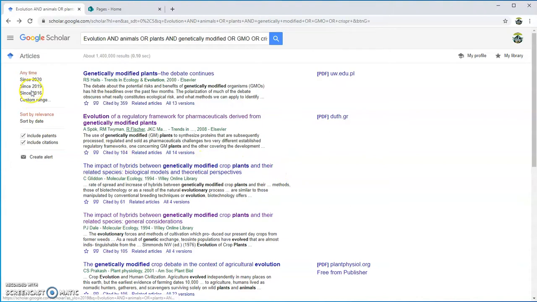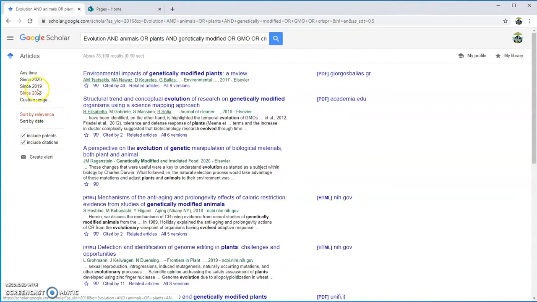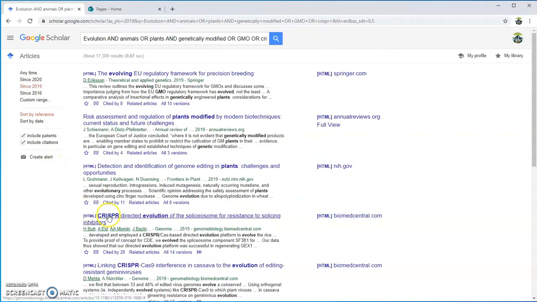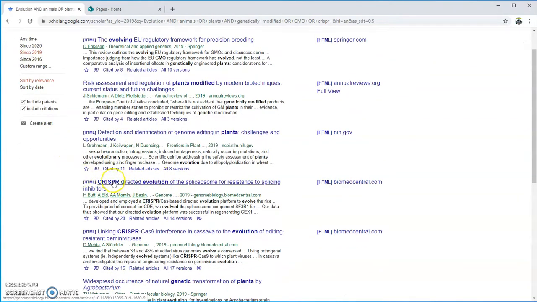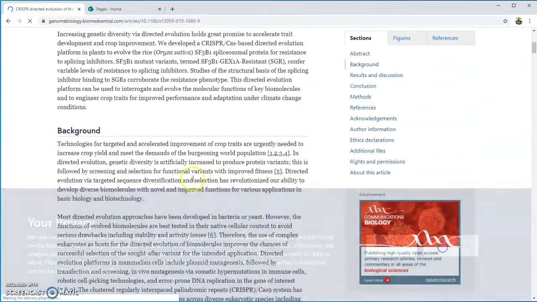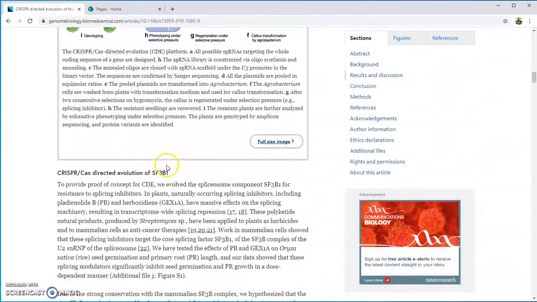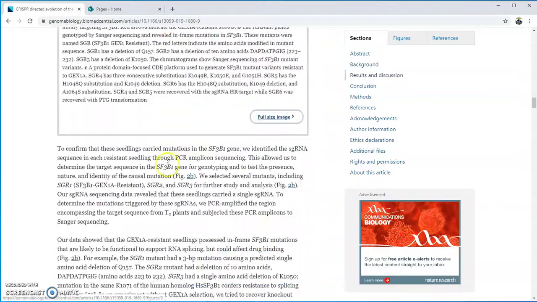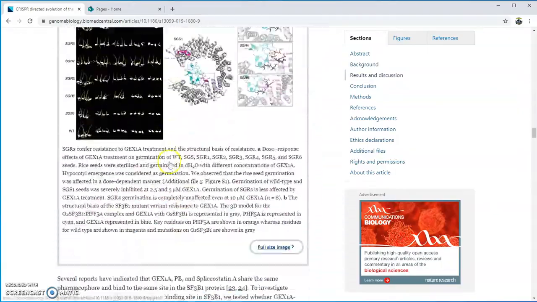So you can actually put here, look since 2016 or even since 2019, and look through this. See, as soon as I do that, things like CRISPR start popping up, because we know that's only started happening quite recently. CRISPR directed evolution. Okay, I can look through this, start reading through here, and see if it gives me any important information that I can read through.